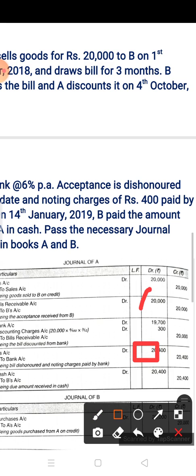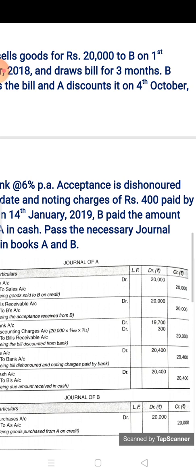This one is the amount, 20,400. And the last is on 14th January 2019. After 10 days B paid the amount due to A in cash. So as I told in question number 1, B has paid the entire amount. So you can make the entry: cash account debit to B's account, total amount, bill amount plus noting charges.